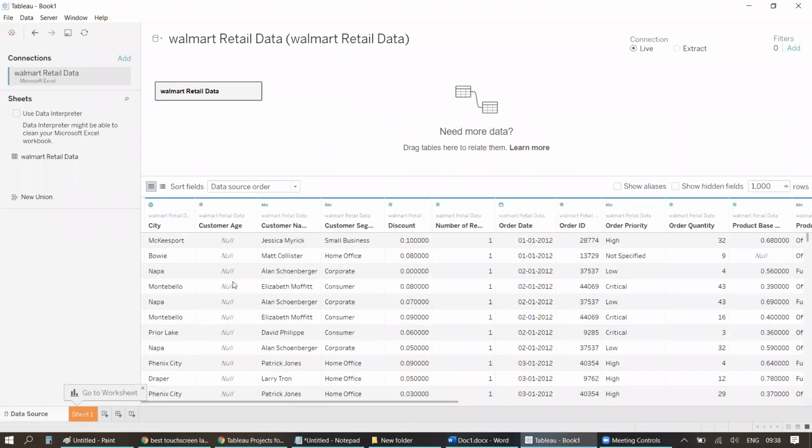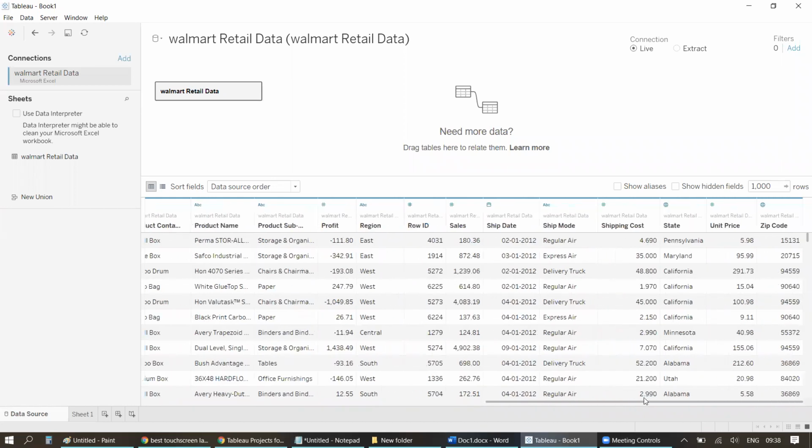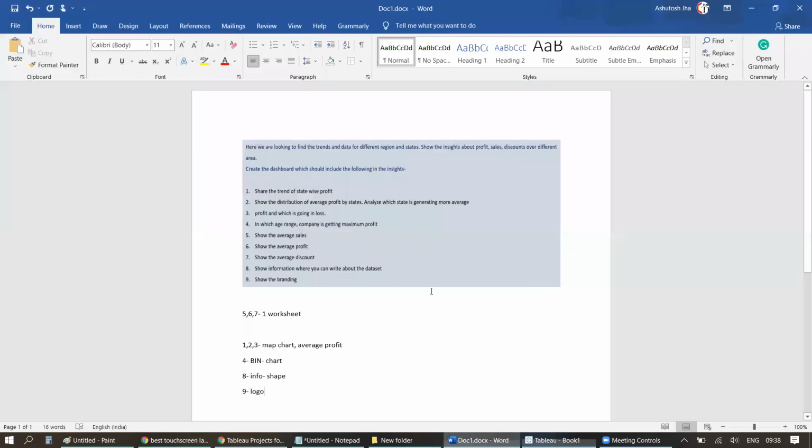I'll directly jump to the seat, but before that, look at customer age. We have a lot of null records out here. So you will see this impact when you create the graph. I think for the fourth requirement, yes.